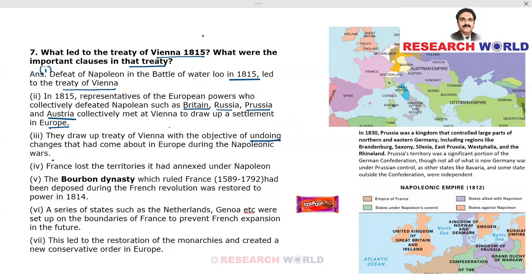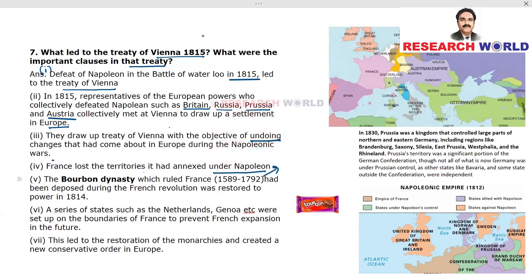France lost the territories it had annexed under Napoleon. The Bourbon dynasty, which ruled France from 1589 to 1792, and after 1792, you know what happened. The so-called French Revolution brought in democracy in France.